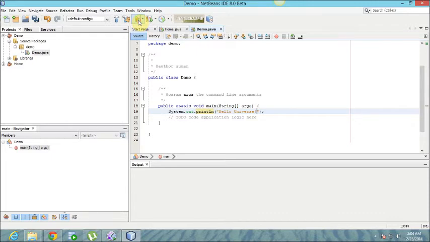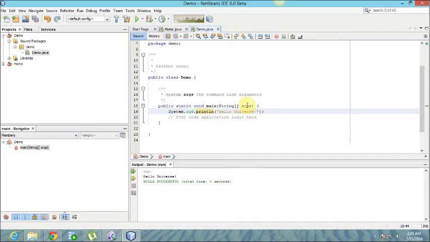Run this program, and you get the output hello universe at the bottom of the code. Though it is a small program, it contains a lot of useful information and concepts for a new Java programmer, mainly in public static void main String args. What is String args? It is actually an array of java.lang.String type, and its name is args here.